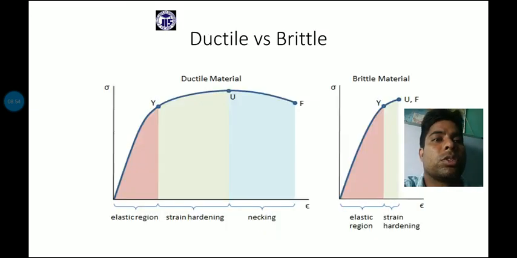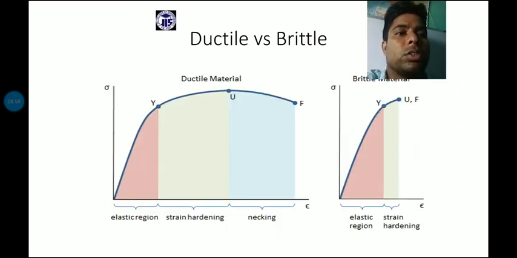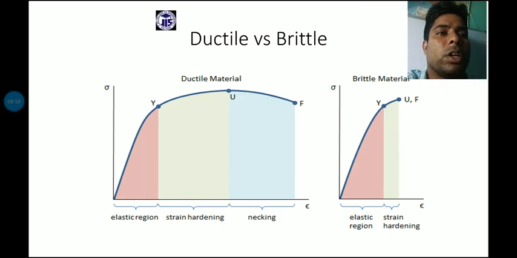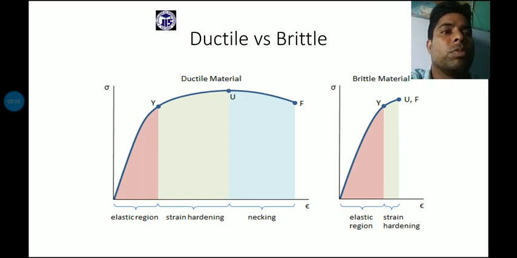Now next, that is actually a diagram that differentiates between ductile and brittle. If you see the diagram, it is plotted on the left hand side. There are three regions: elastic region, strain hardening, and necking.